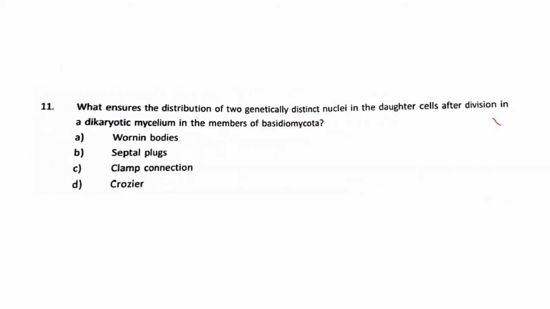Question number 11. So this is question number 13 basically. What ensures the distribution of two genetically distinct nuclei in the daughter cells after division in a dikaryotic mycelium in the members of Basidiomycota?